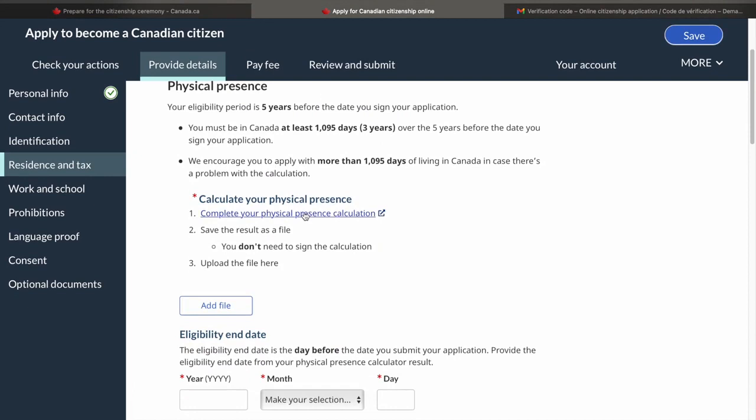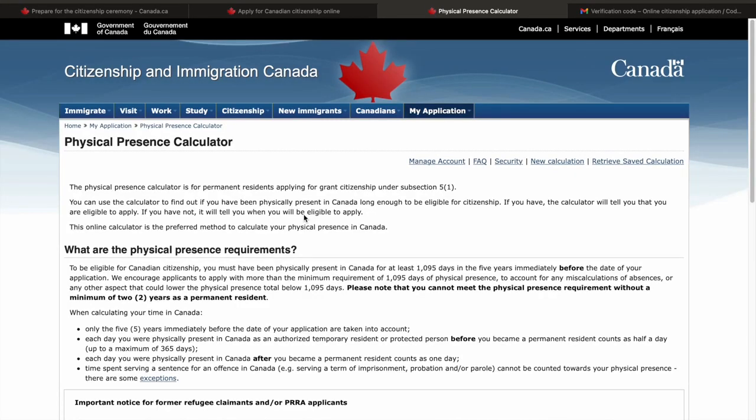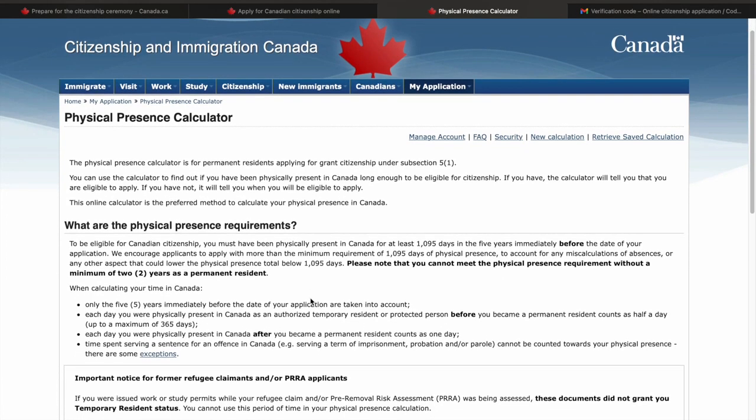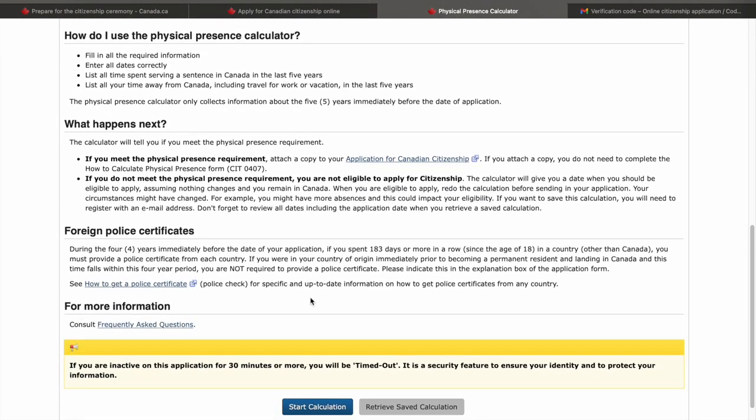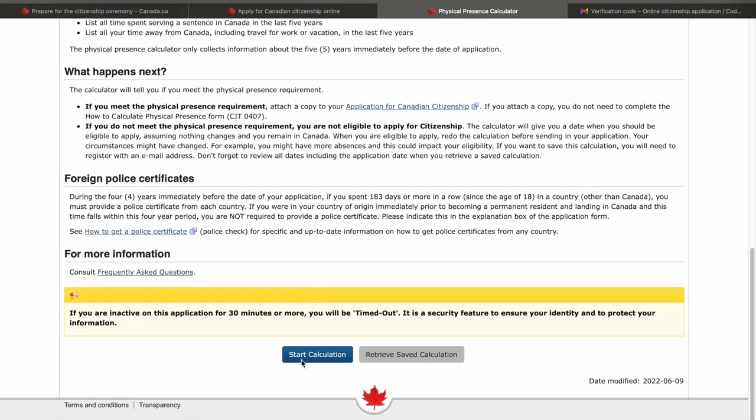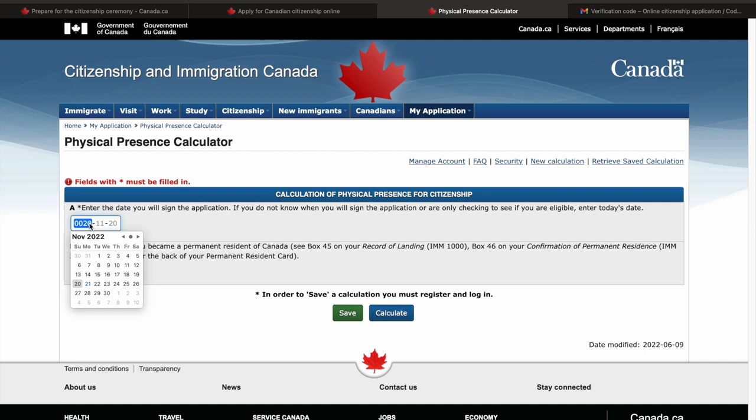So now you have to complete your physical presence calculation. So this is the page where you actually go on to complete your physical presence calculations. It has all the details mentioned here. I won't go into too much details. I'll just enter random dates here. So the first one is when you will sign the application. So mind it, it's not the date when you have started filling up this application. You have to assume some date. If it's 1 week from now, you can enter that. And if you're not sure, then you can enter today's date. So maybe I'll enter some random date here.